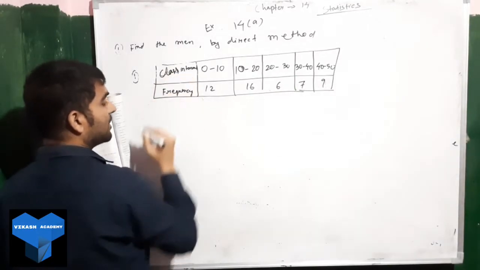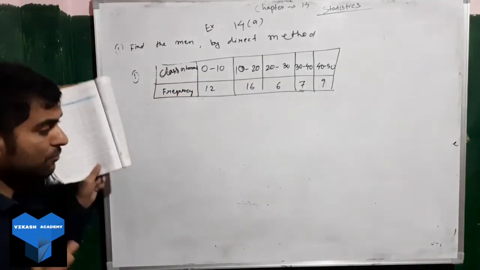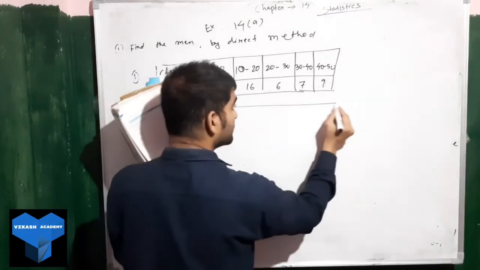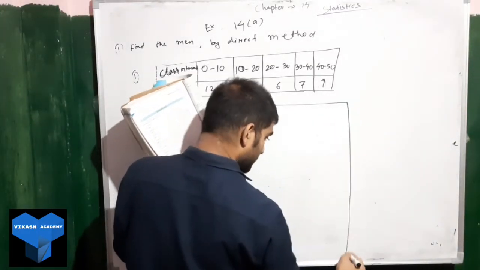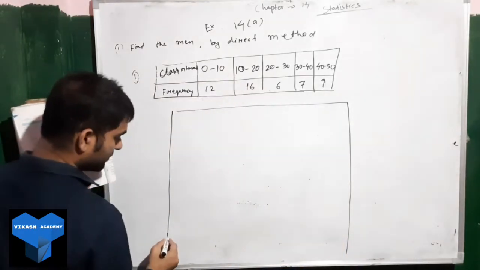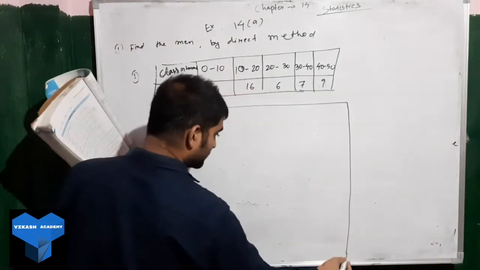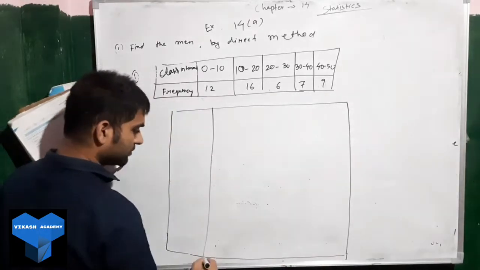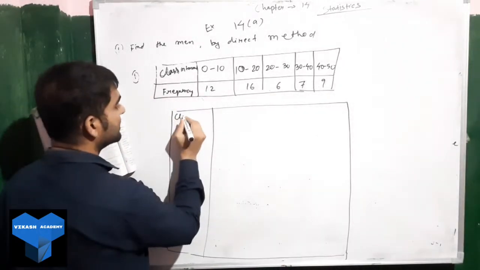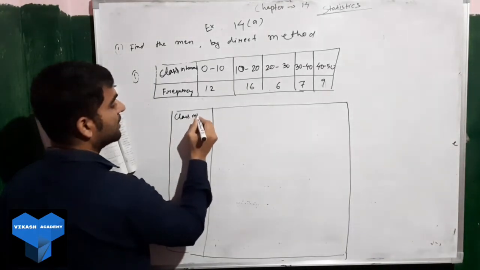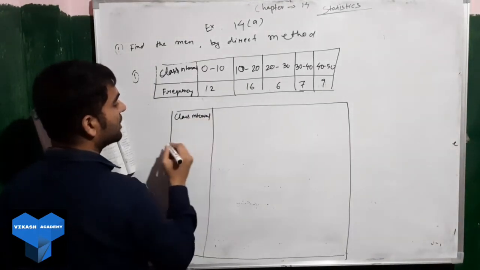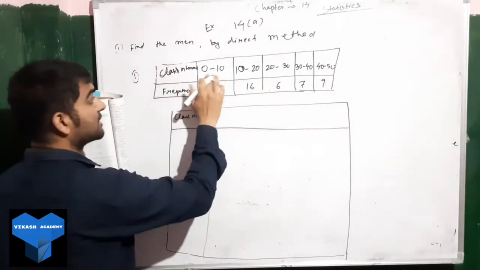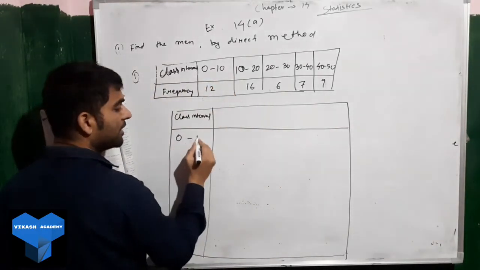So what you will do, you will make a table like this. You will write Class interval. The first class interval you already know, 0 to 10.